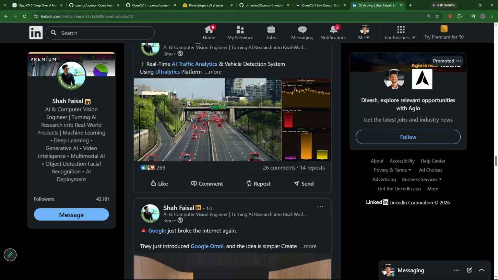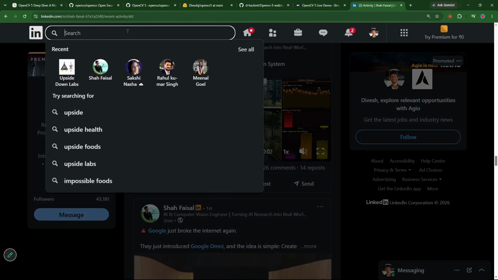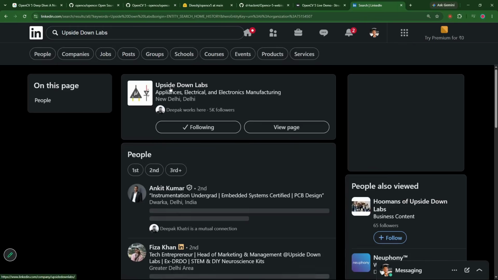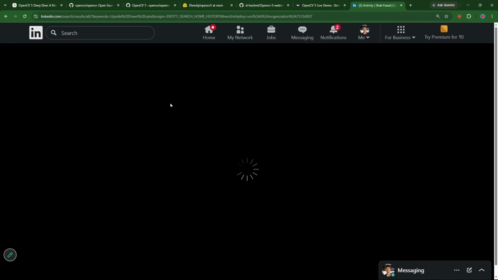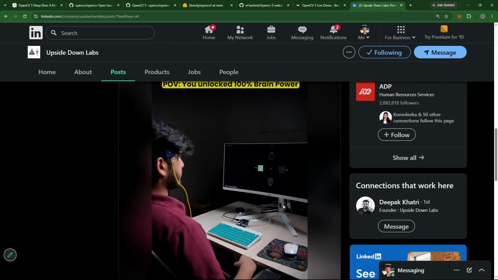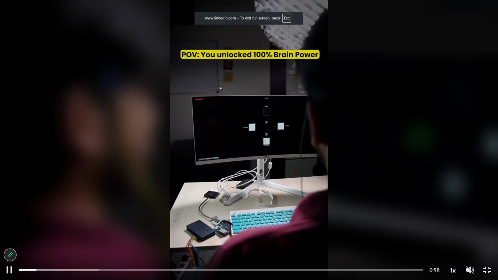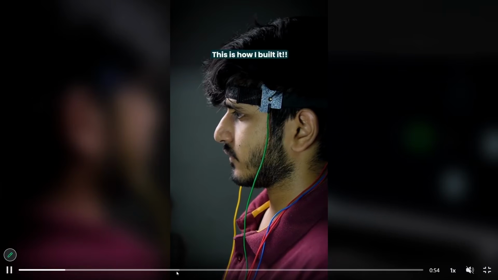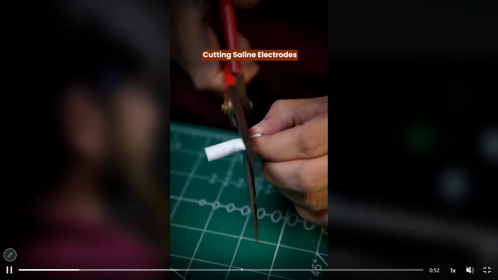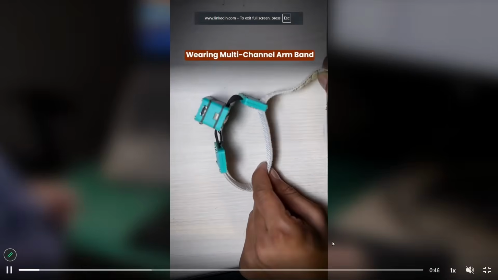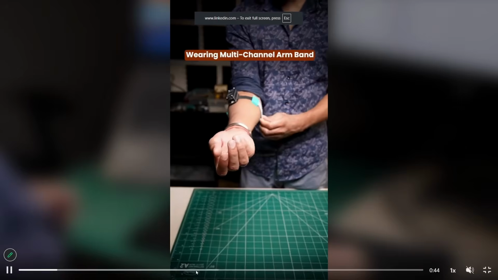I would like to show you something really interesting. This is Upside Down Labs. This is an organization which is developing neuroscience kits. You can buy those kits and play with them. This is not a commercial advertisement. This is something I want to show you. Using your brain, they are trying to do something. Okay, this is just some other stuff. See, and using their hands also, they are playing some games. Let me show you.